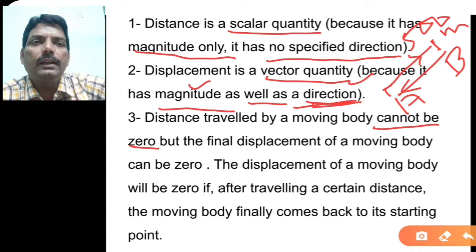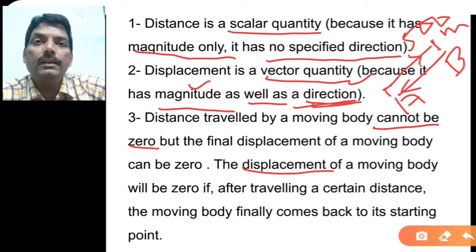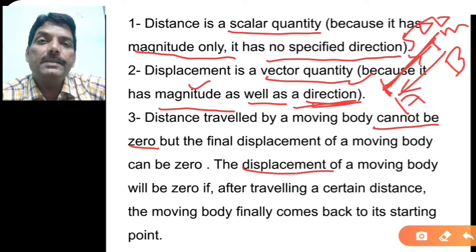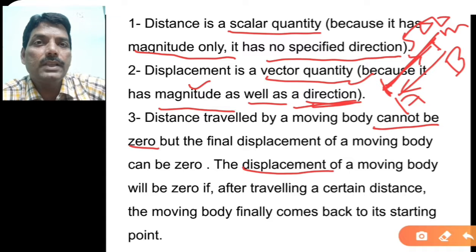On the other hand, the displacement is something different. What is the displacement? Now you see, the starting point is A. If you move from A to B and again from B to A, it means that your starting point and end point will be the same. So in this case, the displacement will be 0. Dear friends, this is the important concept of distance and displacement. That means distance is never 0, but displacement may be 0.